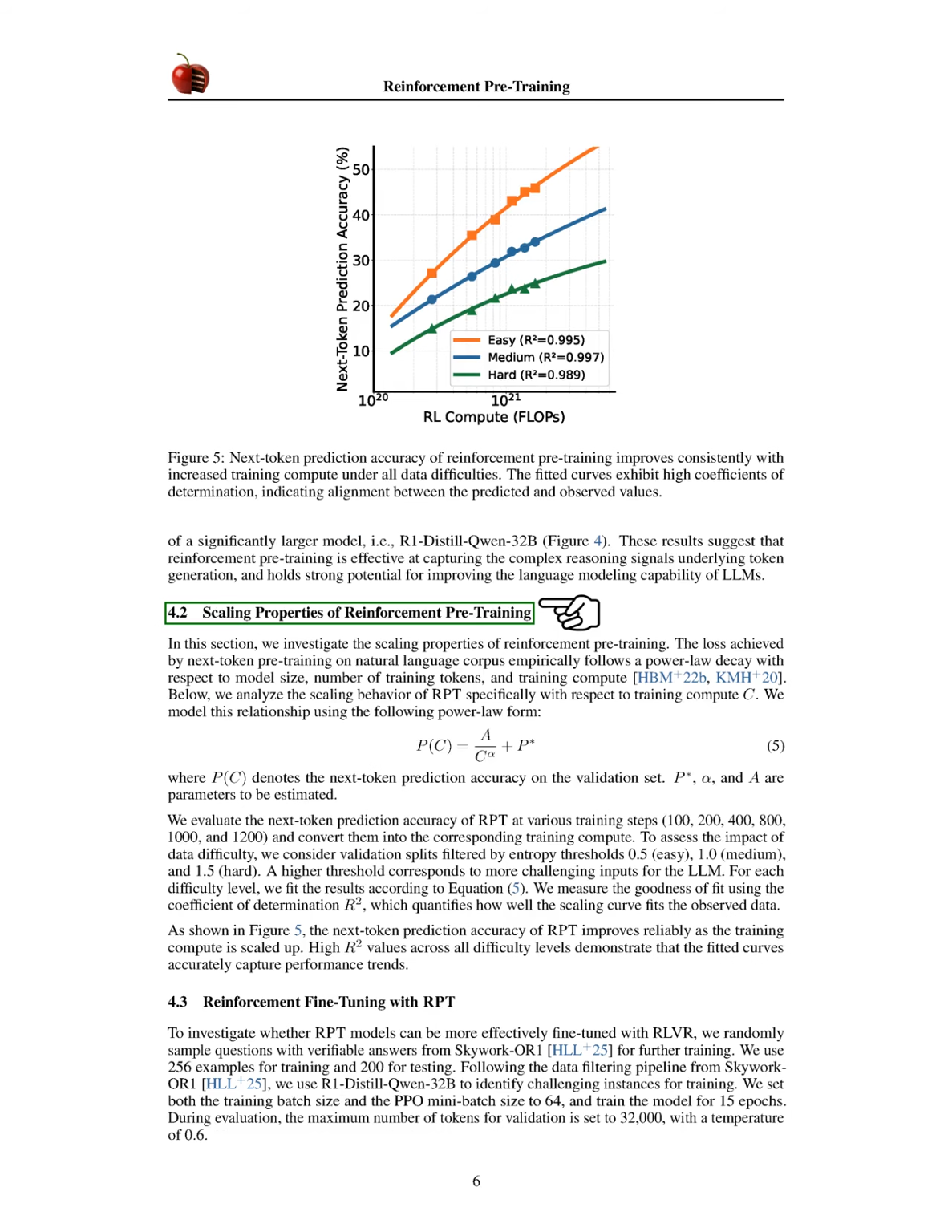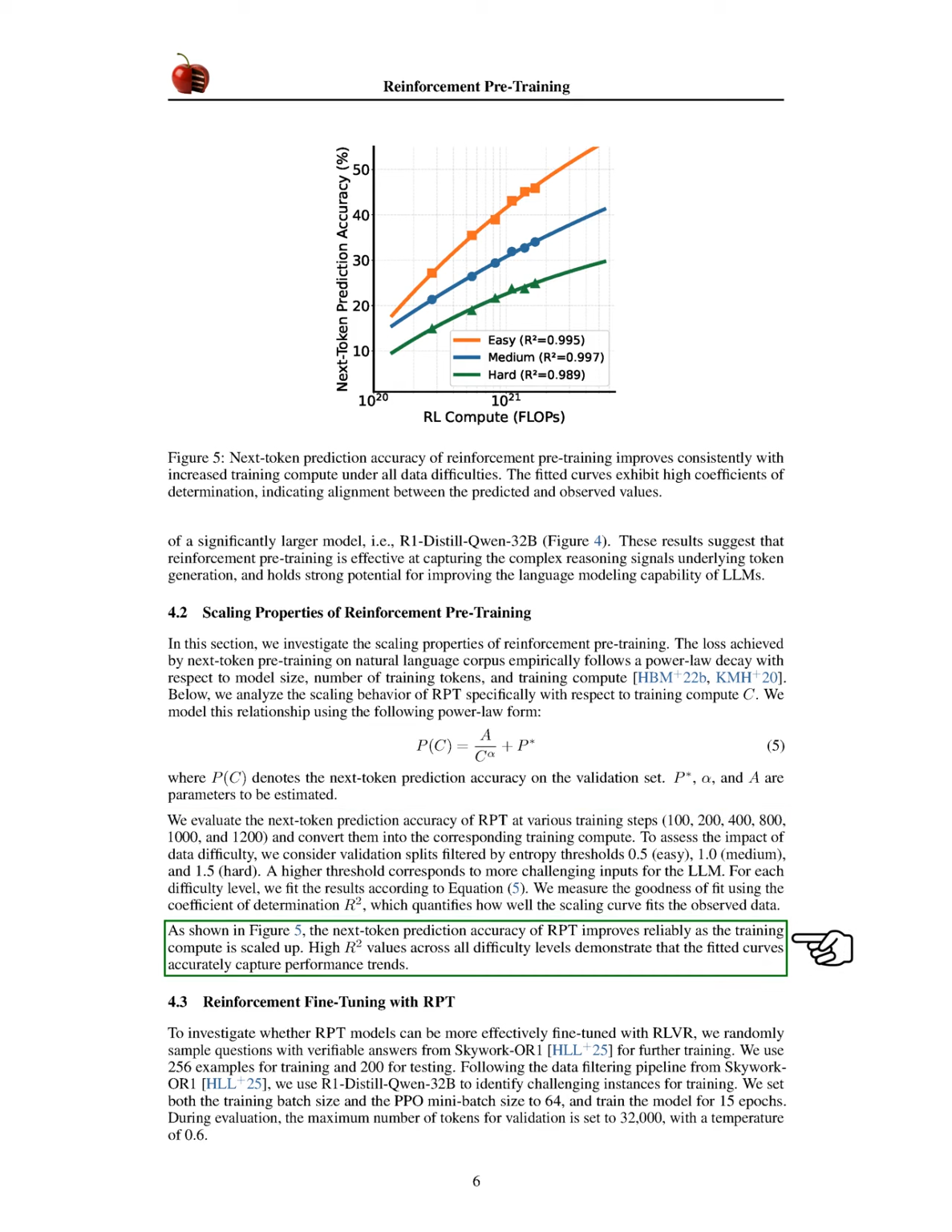Next, we explore the scaling properties of reinforcement pre-training. We observe that the loss from next token pre-training on natural language data follows a power law decay related to model size, training tokens, and compute. We analyze the scaling behavior of RPT concerning training compute, and model this relationship using a power law form. We evaluate next token prediction accuracy at various training steps and convert these into corresponding training compute values. We also consider the impact of data difficulty by filtering validation splits based on entropy thresholds.